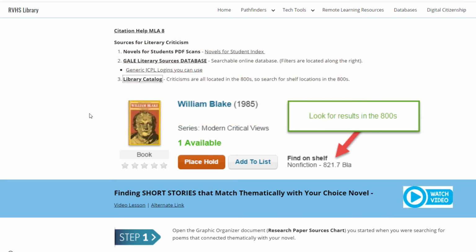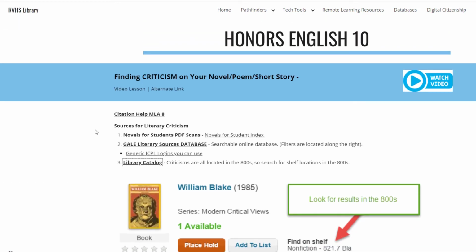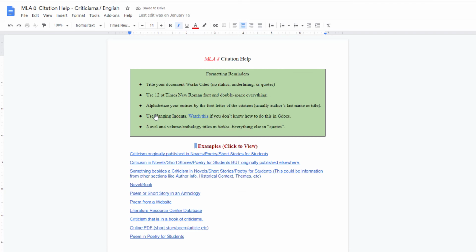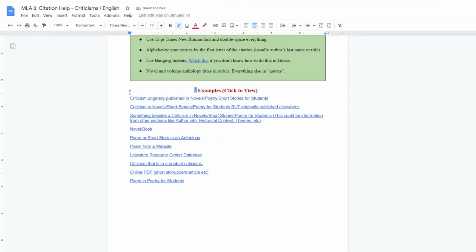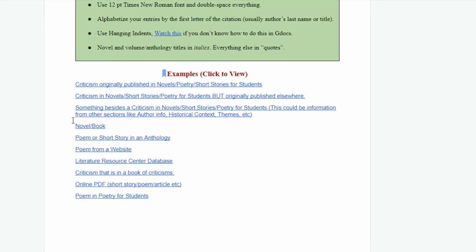Finally, citing criticisms can be very tricky. EasyBib definitely does not know how to do it correctly. So I've linked up a citation document here that specifically targets how to cite your criticisms depending on where they came from. So make sure to refer to that when you are writing your works cited page.